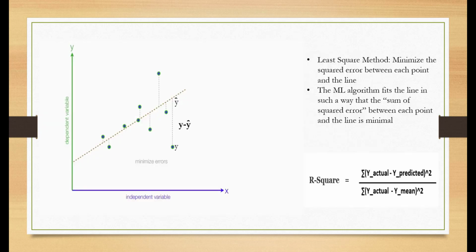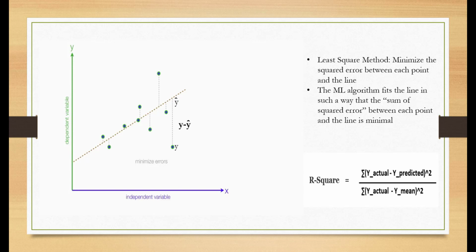So the algorithm uses the least squares method to find the best fit, which means the algorithm minimizes the squared error between each point and the line. So here, as you can see, y is the actual data point and y hat is the line, and y minus y hat is the error that the algorithm will try to minimize. And so the algorithm fits the line in such a way that the sum of squared errors between each point and the line is minimal. By doing this, the algorithm finds the best fit of the line for the data points.